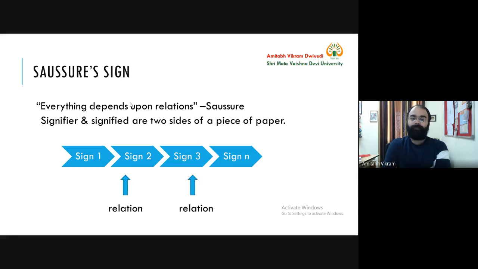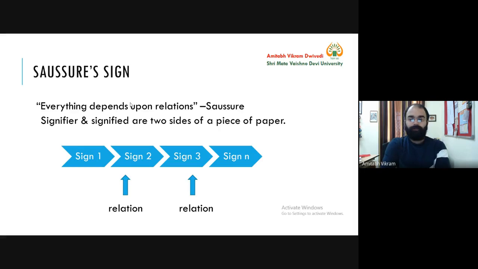Now bird, and there are so many birds, and when I say bird, and when you hear bird, then this bird becomes signifier for you. If it is written somewhere and when you read it, then also it becomes a signifier for you. And when you read bird and then you think of a bird, any bird, that becomes your signified. So this is how things happen, and this is the meaning of everything depends upon relations.